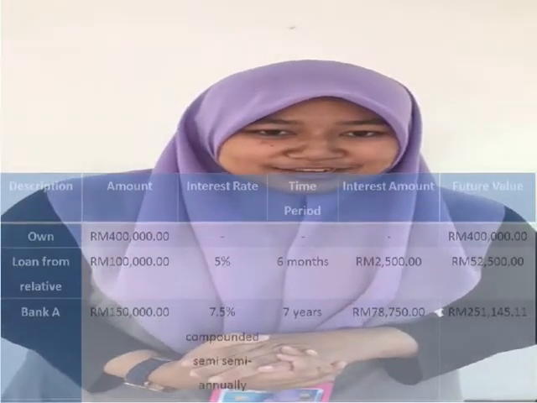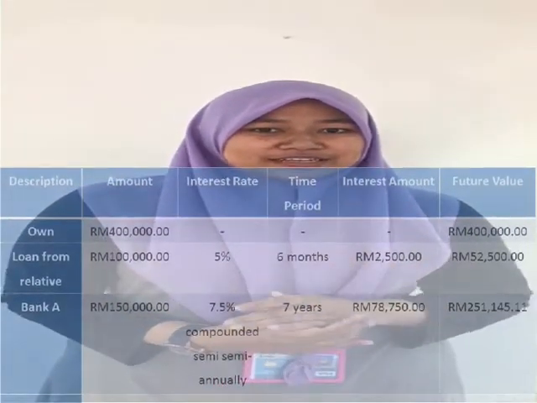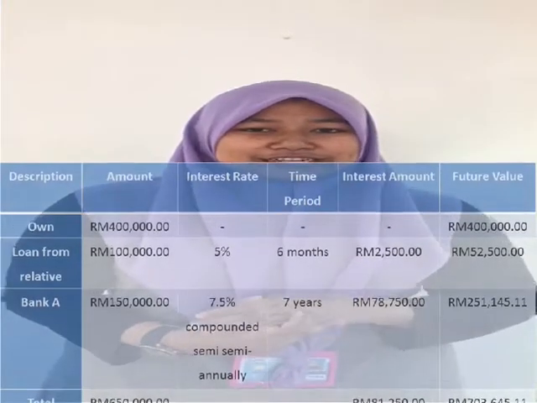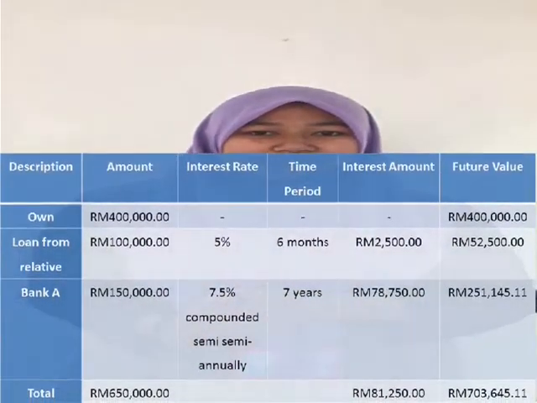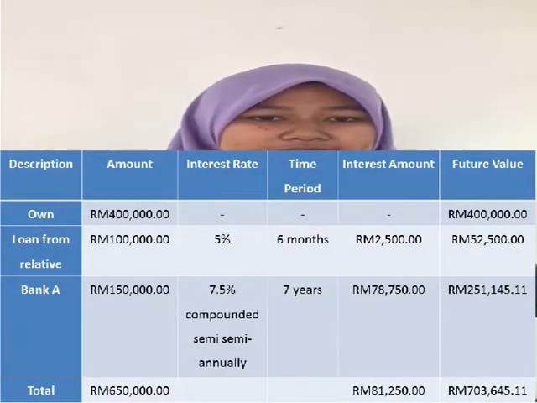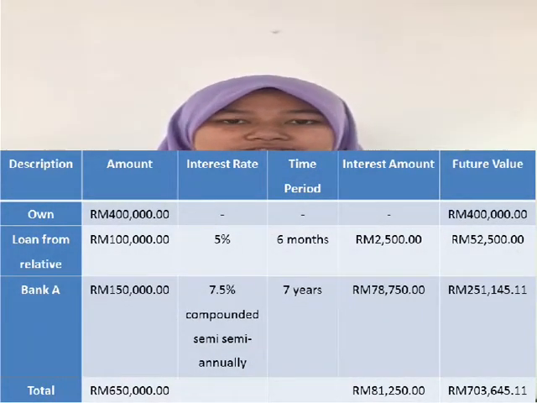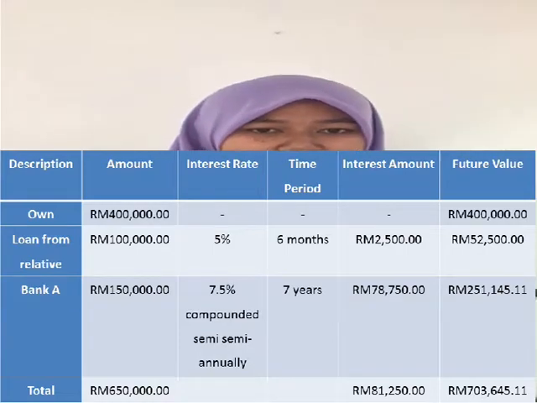Company needs capital to start up the business, so we use our own money, around 400,000 ringgit, as the initial amount. To add more to our capital, we get a loan from our own relative at 100,000 ringgit and from Bank A at 150,000 ringgit.